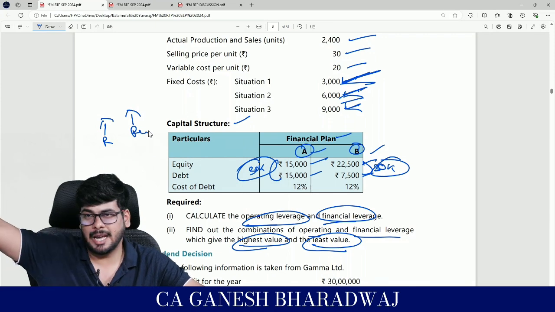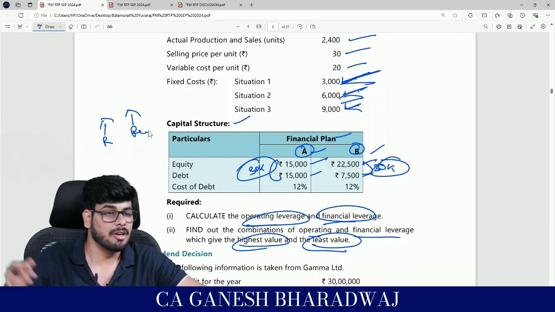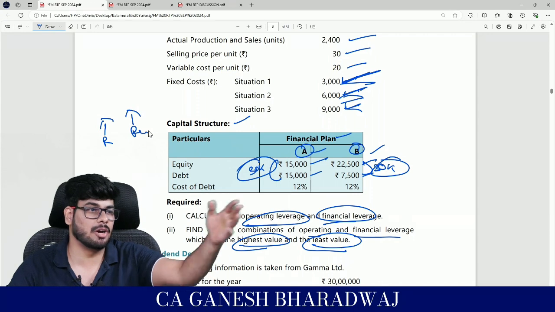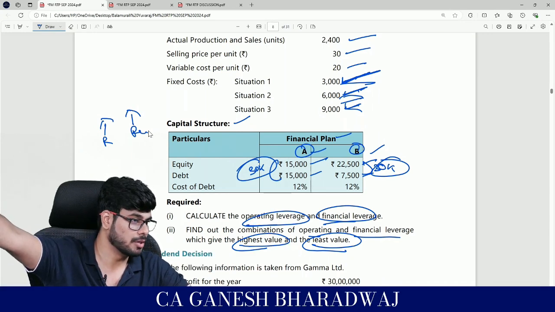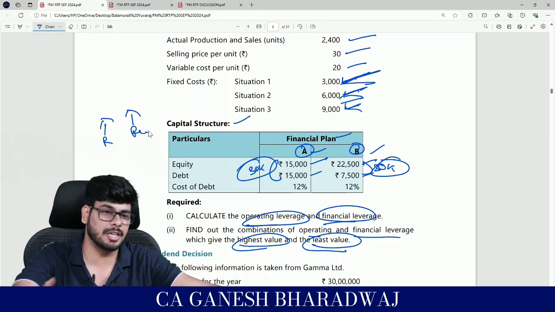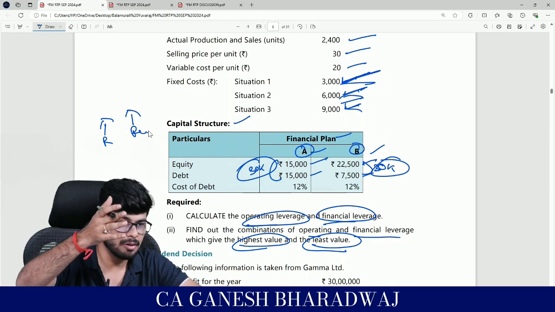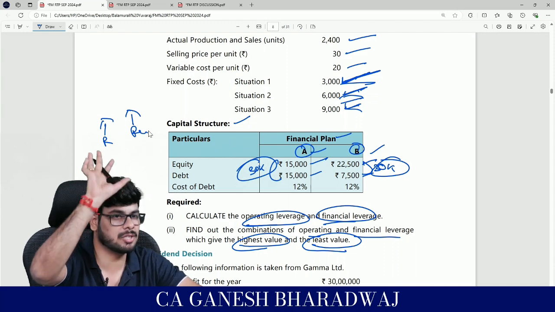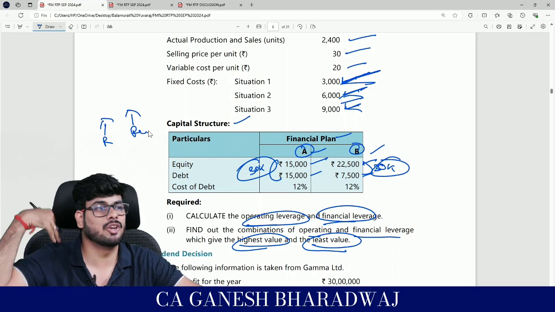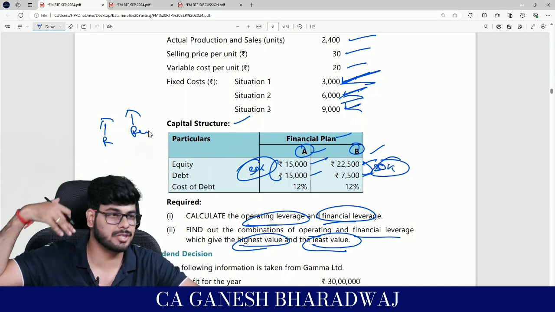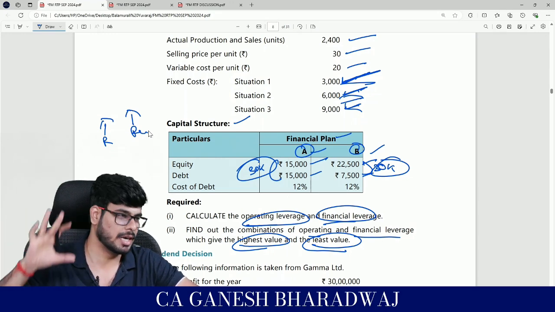Now there are multiple capital structure alternatives. Which is the best one? From the viewpoint of EPS, I will say alternative 1 is good. From the viewpoint of return on equity, maybe alternative 3 is better. So you put everything on the table and you choose what you want based on which angle you are looking at. That's the maximum you can do in FM. That's the reason why there are a lot of hypotheses and assumptions involved. Clear with this, guys?